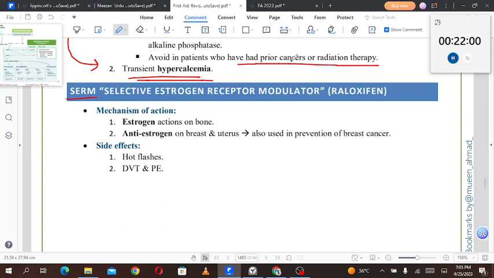SERMs are selective estrogen receptor modulators, for example raloxifene. Mechanism of action: estrogen action on the bones and anti-estrogen on the breast and uterus. So it has pro-estrogen actions on the bone and anti-estrogen action on the breast and uterus, and is also used in the prevention of breast cancer. Side effects include hot flashes, DVT, and pulmonary embolism.